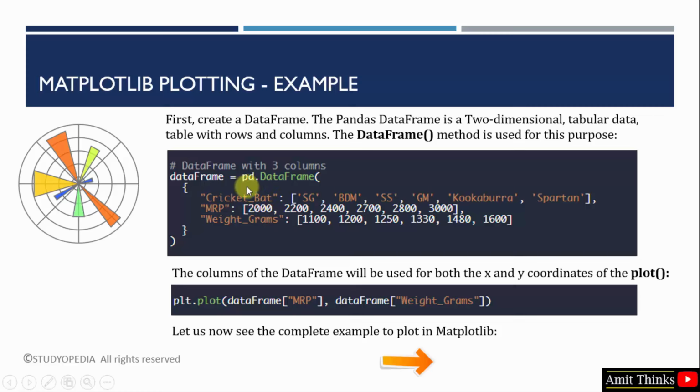So out of these three, we will take 2 columns and we will feed it as an input for the plot method. Here it is, we have done that. For the plot method, to draw a line, we need x and y coordinates. So for the x, we have set the following MRP, and for the y, we have set the weight underscore grams. You will understand the concept more when we will see the exact example. So let's see.